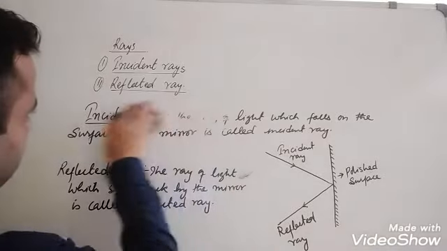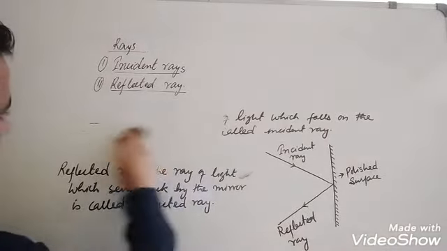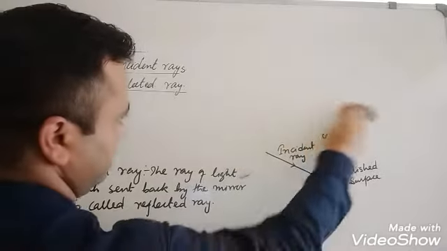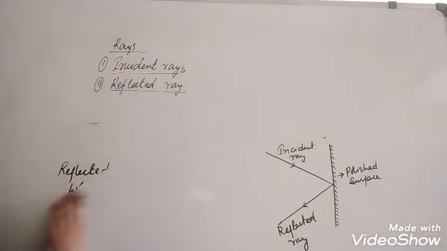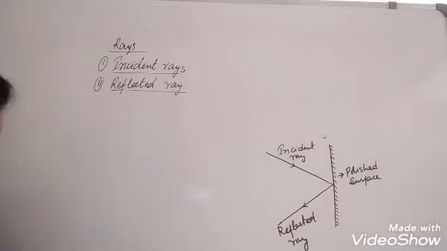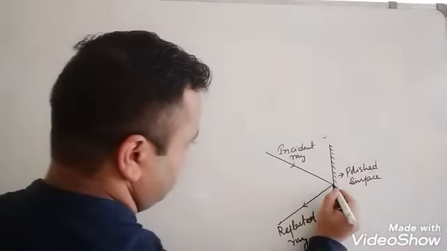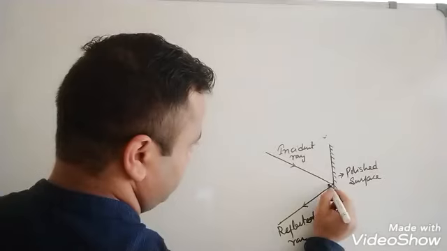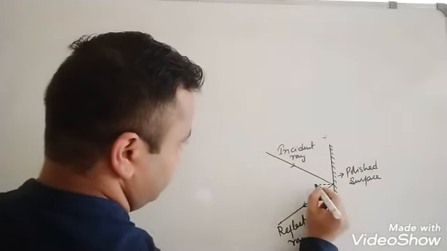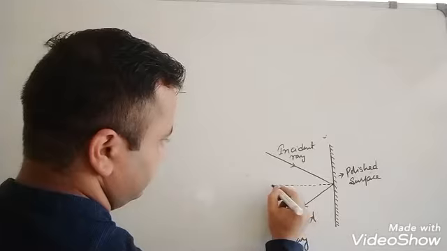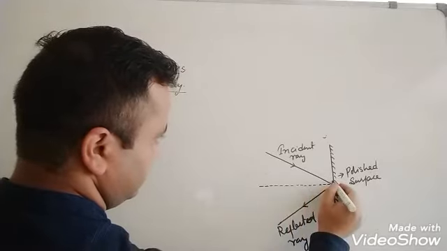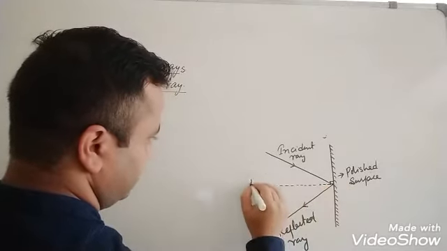Now these are the rays of light. One thing is left here. This is known as normal.